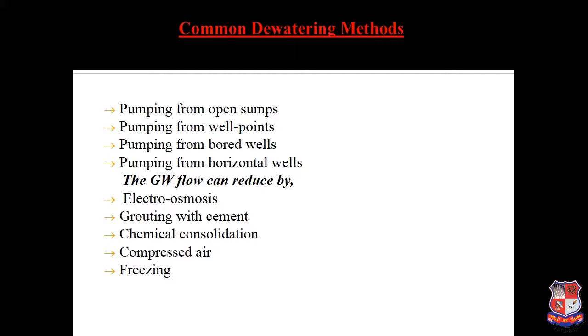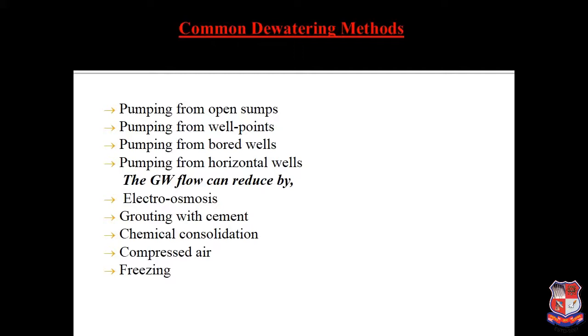Let us start with a few common dewatering methods. First of all, pumping from open sumps. Second, well points. Well points have some other methods also, which we'll discuss in another part of this PPT. Then we have pumping from bored wells, which we require for a greater depth. Then we have pumping from horizontal wells. There are other methods, where groundwater flow can be reduced by electro-osmosis, which is mostly related to current methods.